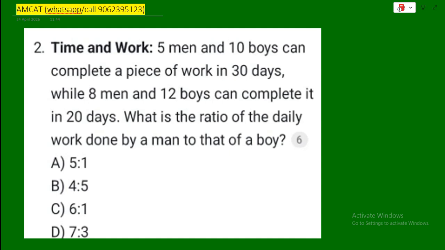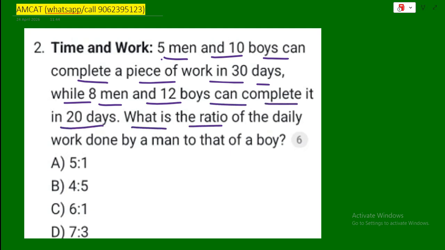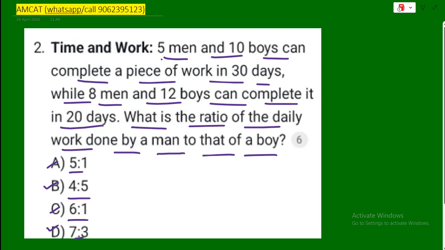So let's solve this. Come to the question first. Question says, 5 men and 10 boys can complete a piece of work in 30 days, while 8 men and 12 boys can complete it in 20 days. Then what is the ratio of the daily work done by a man to that of a boy? Option A says 5 is to 1. Option B says 4 is to 5. Option C says 6 is to 1. And option D says 7 is to 3.